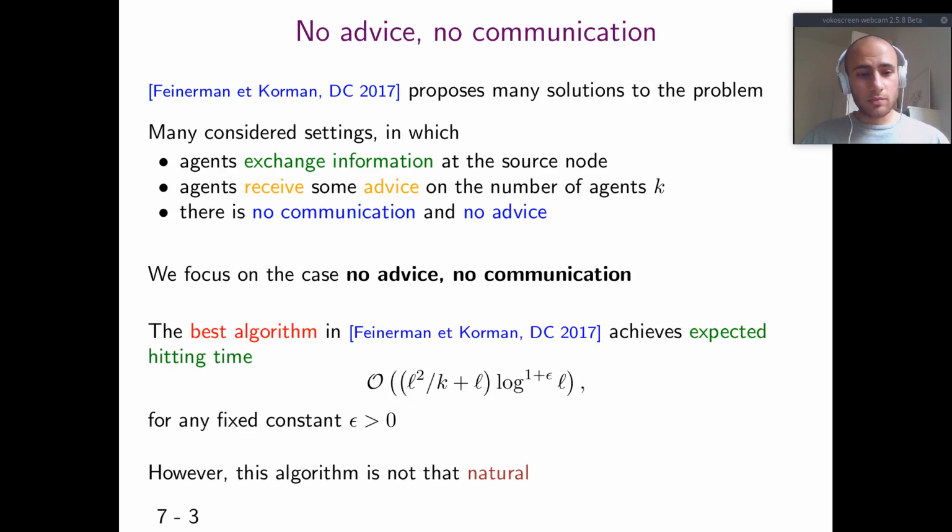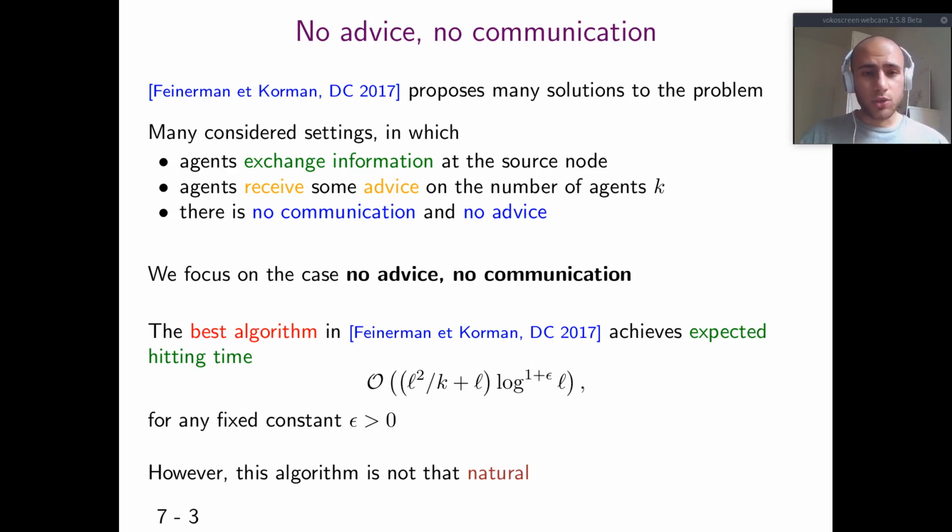The best algorithm given by Feinerman and Korman achieves expected hitting time L squared over k plus L times log to the power of 1 plus epsilon of L. This log exceeds the known lower bound, but it is tight in the sense that they prove that just log, so with the power of 1, can't be reached in such a setting. Epsilon here is a constant that can be made as small as we want. However, the proposed algorithm is not that natural,